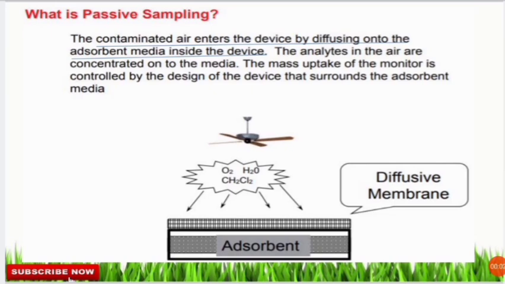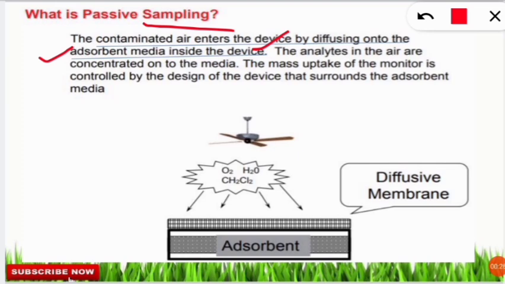So our main thing is sampling. What is sampling? Sampling means we will collect the contaminant from the air, then we will analyze what is present in that air. So in this technique, that is passive sampling, the device which is collecting is having adsorbent media. That can be activated charcoal, that can be the gel. So in this technique, this adsorbent media is present inside the device which is collecting the sample from the atmosphere.